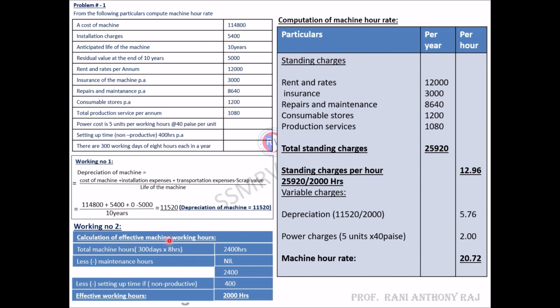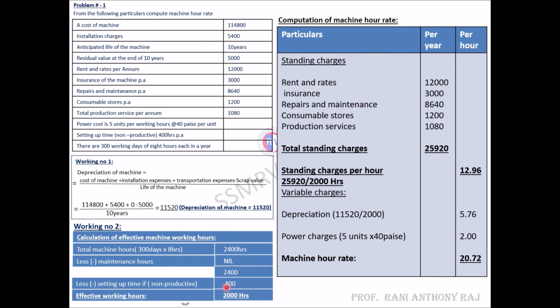Next we will move on to our working note 2. Calculation of effective machine working hours. To calculate effective machine hours, we need to take total machine hours. There are 300 working days of 8 hours each in a year, that is 300 days into 8 hours, so you get 2,400 hours, less maintenance hours. In the problem they have not given it, so it is nil. It remains 2,400, less setting up time if non-productive. They have clearly mentioned in the problem that setting up time is non-productive, 400 hours per annum.